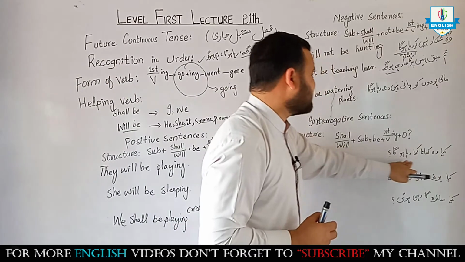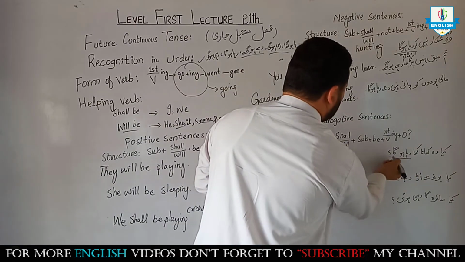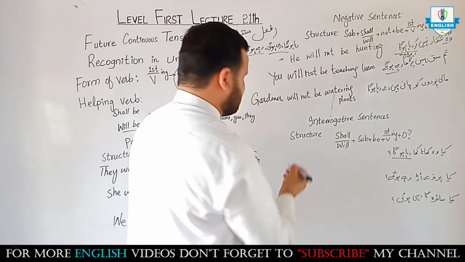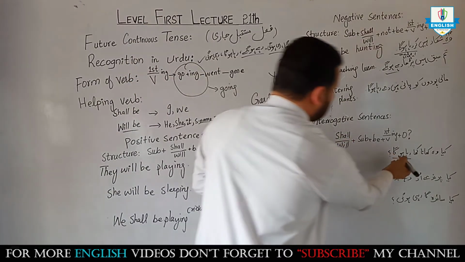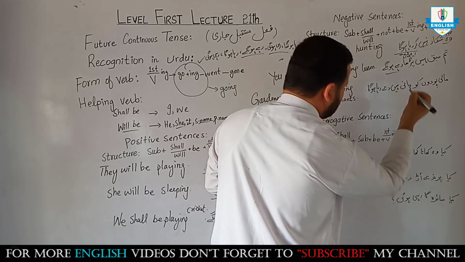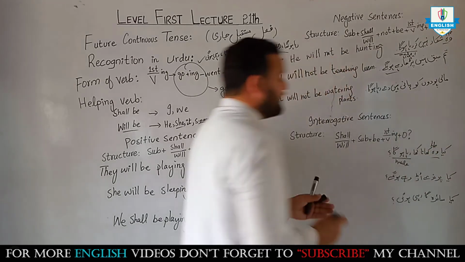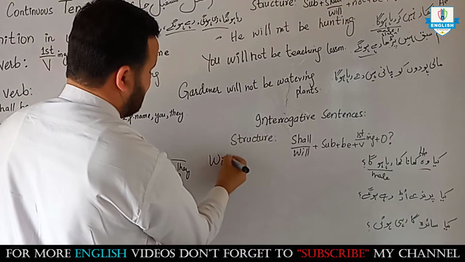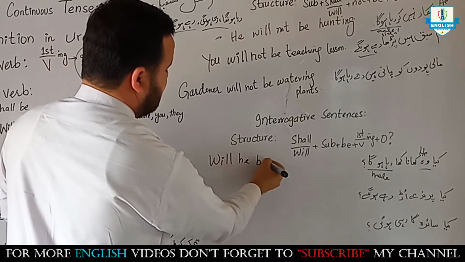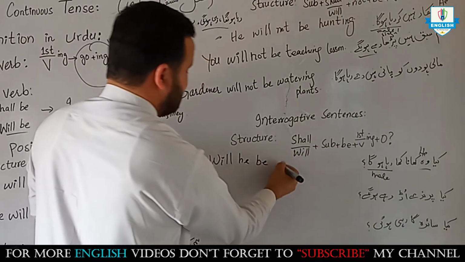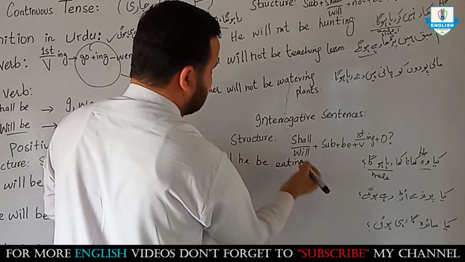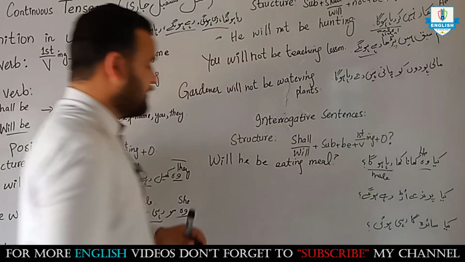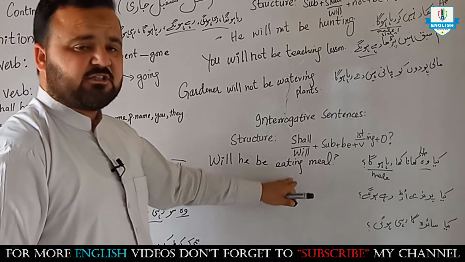क्या वो खाना खा रहा होगा. This shows us this sentence belongs to future continuous tense. So helping verb को आगे करेंगे, यहाँ पर man, and for this we will use he, he के साथ हम will लगाते हैं तो will को आगे करेंगे, structure में आगे will, he, be, eat, ing, eating, meal. Got it? Will he be eating meal?